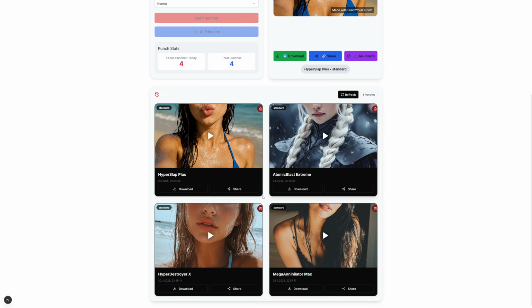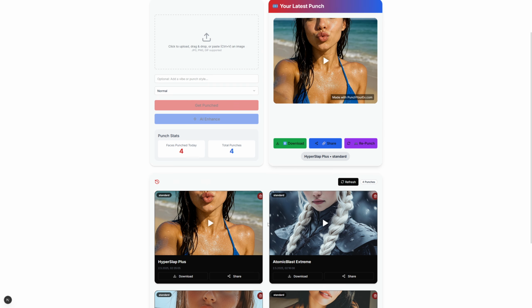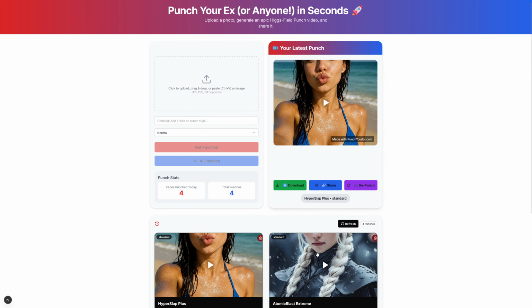We can also refresh it. It will again fetch all our tasks. It'll load all the videos, have the preview here with the thumbnails, also the timestamp, which is super cool, by the way. You can also download it here. You can share it here. You do have different qualities. So it's saying here this is standard quality. You can also delete the history entry here. And here you always have your latest punch, and here you can just drag and drop new stuff. So it's pretty damn cool.